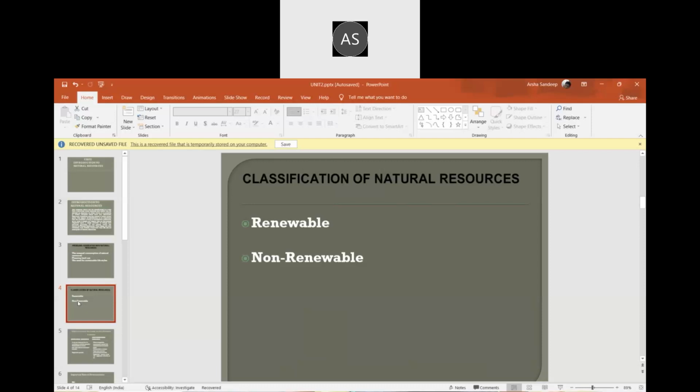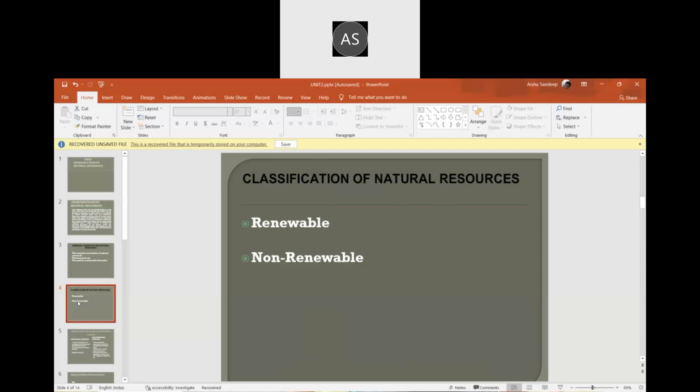For example, sunlight, water, wood. These things recycle themselves and they are reusable. Next is non-renewable, which simply we can say is use and throw. It can be used only for a very short time. Some things may be used only one time, some can be used maybe three or four times. So like that it is divided.